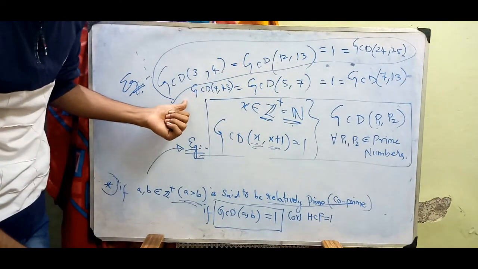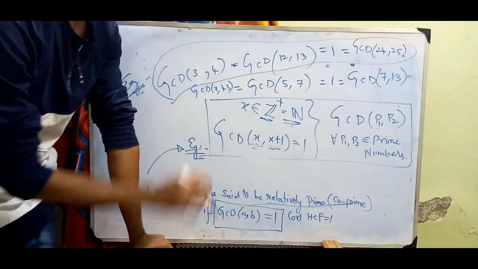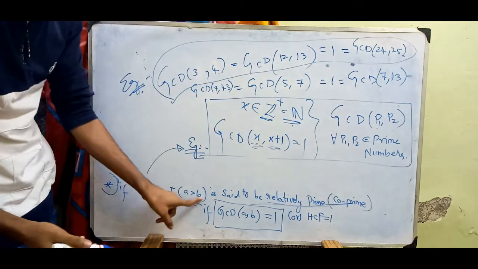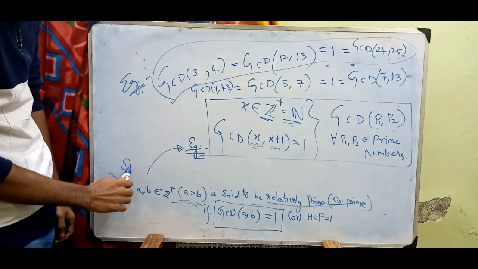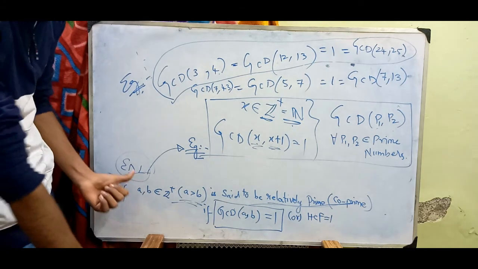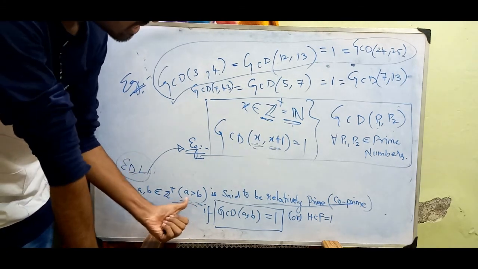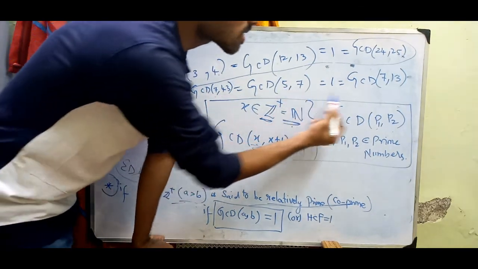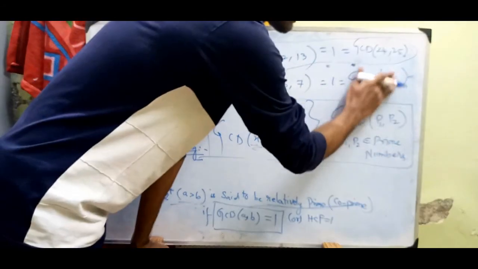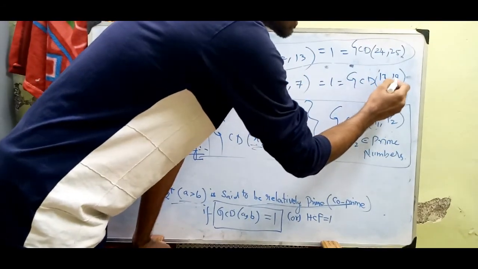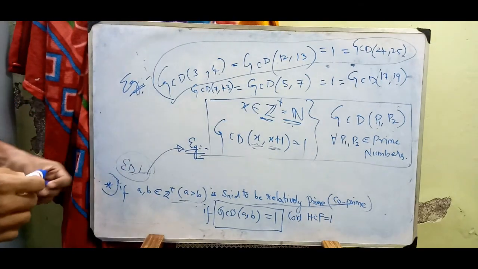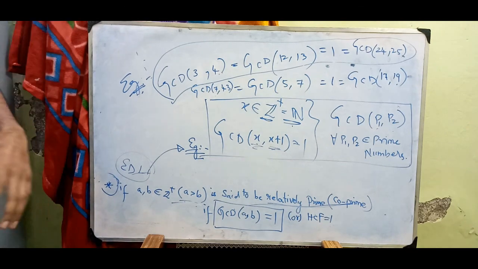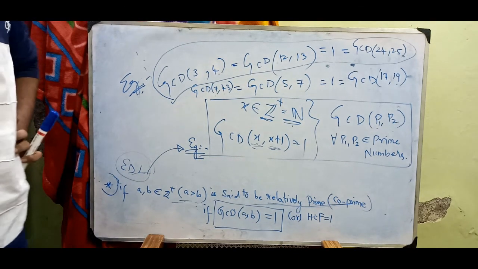And the next example is GCD of any two prime numbers. You can take 7 or any number, but the condition should satisfy the Euclid division lemma, not Euclidean algorithm theorem, Euclid division lemma. The condition should be that a should be greater than b. So 7 comma 43, 5 comma 7, 7 comma 13. Not only 7 comma 13, you can take 17 comma 19 also. The GCD will be 1. If you want, you can try that. After this, we will go for the fundamental theorem of arithmetic and then modular arithmetic.